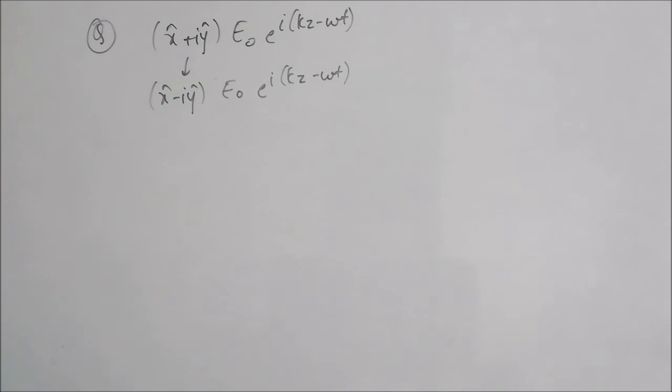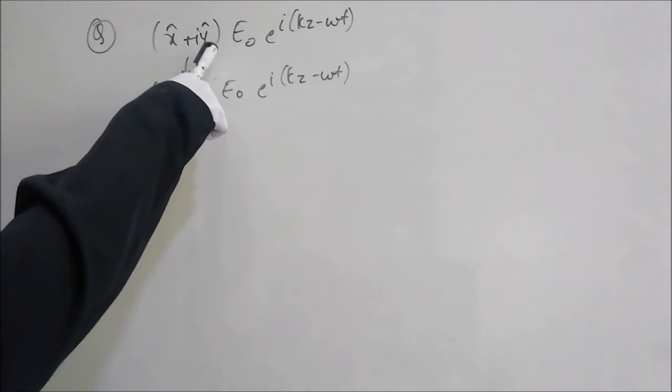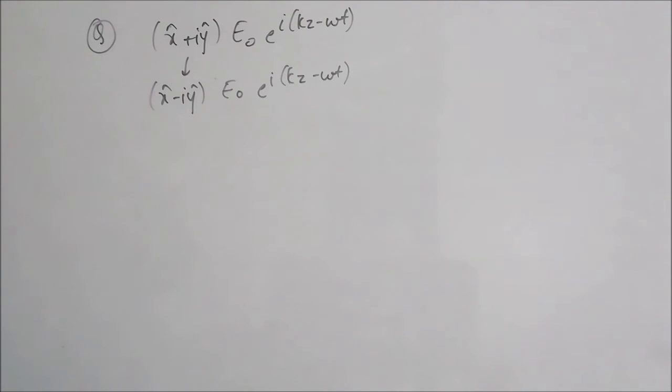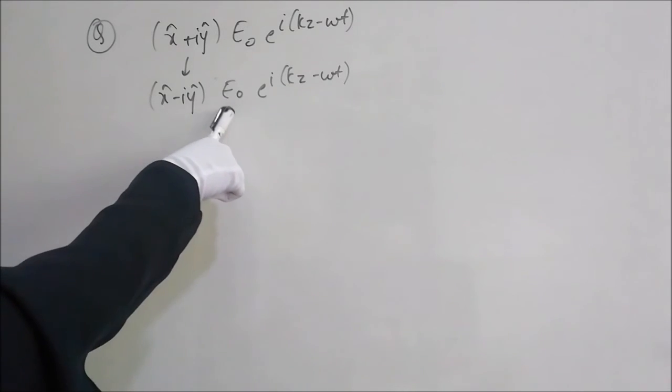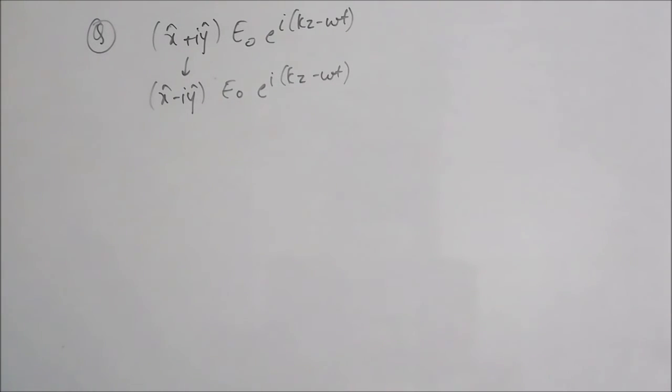We have a question: we have a plane wave (x hat plus i y hat) E naught e raised to i(kz minus omega t), and after passing through some optical element, it will emerge as (x hat minus i y hat) E naught e raised to i(kz minus omega t), where k and omega are the wave vector and the angular frequency. We have to find what kind of optical element it passes through, whether it is a half wave plate, a quarter wave plate, or a polarizer. So here you can see.